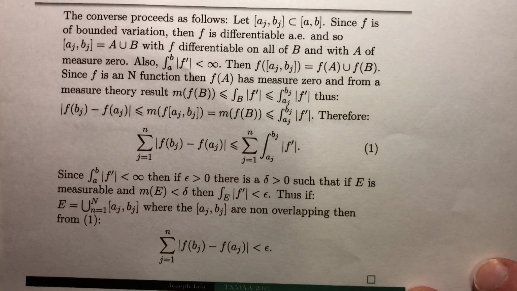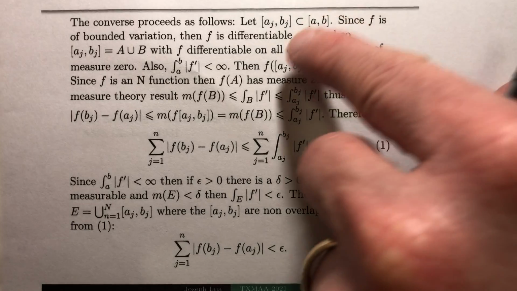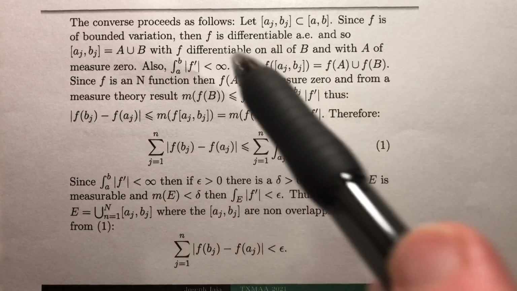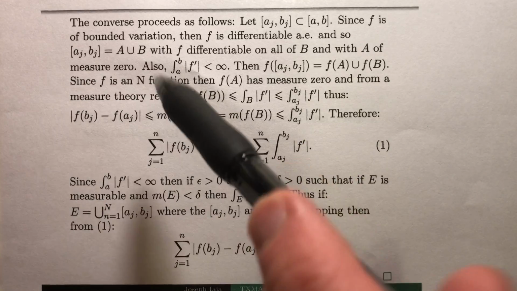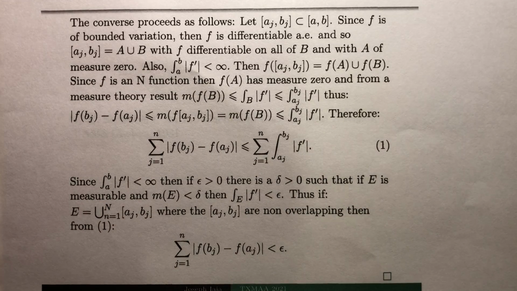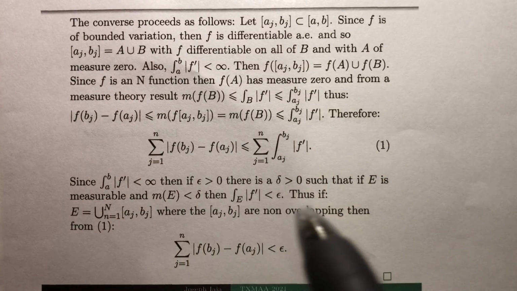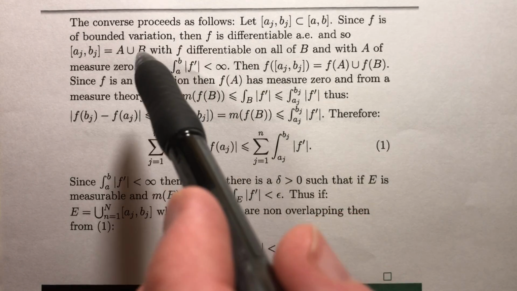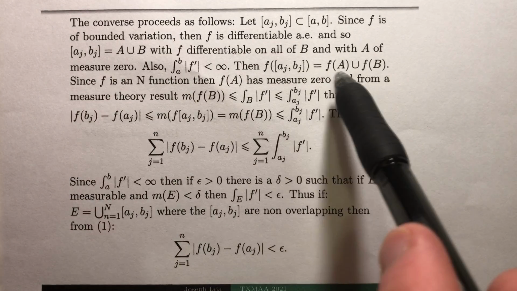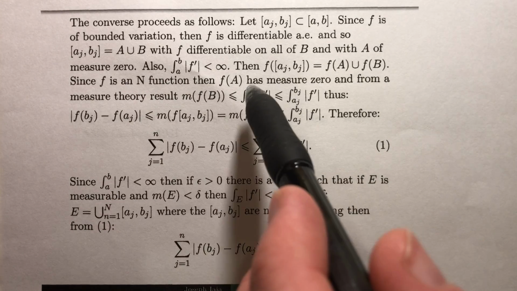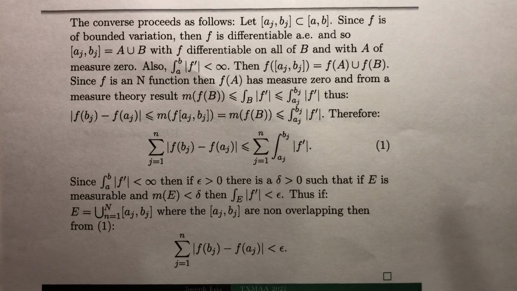So take an arbitrary closed interval [aj, bj] of the set [a,b]. Since f is of bounded variation, then f is differentiable almost everywhere. And so you can write the set [aj, bj] as A union B, where f is differentiable on all of B, and A is a set of measure 0. So f of [aj, bj] is going to be f of A union f of B, and now since f is an n function, then f of A has measure 0.